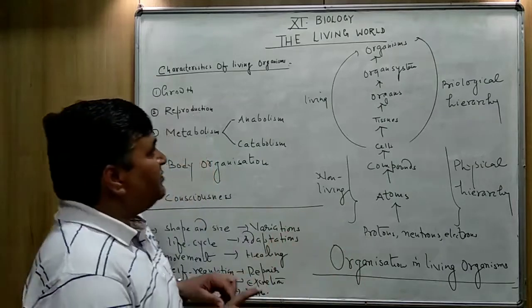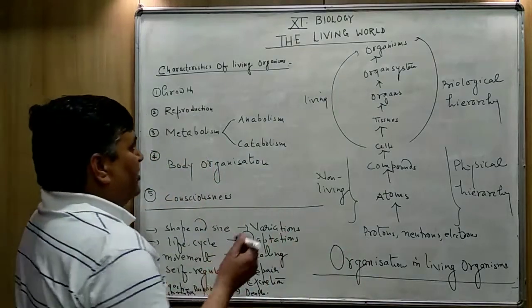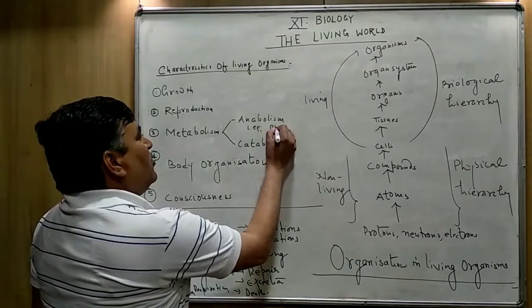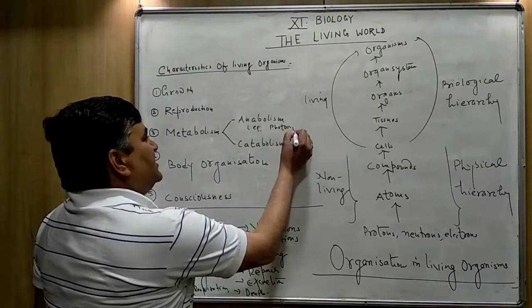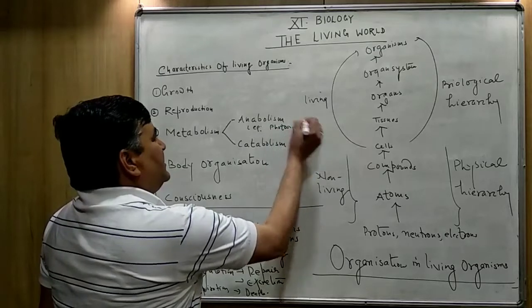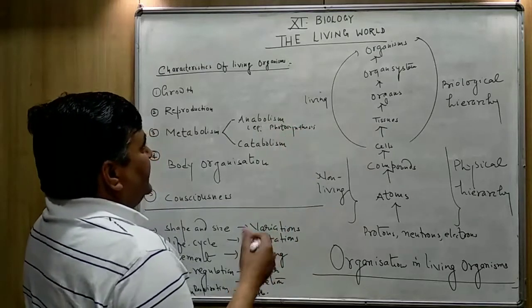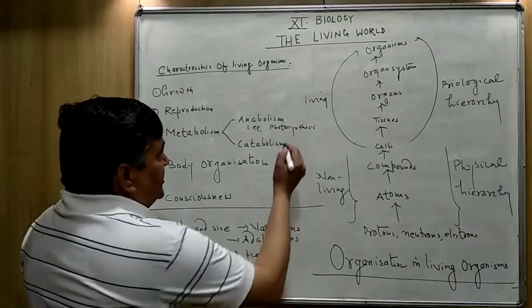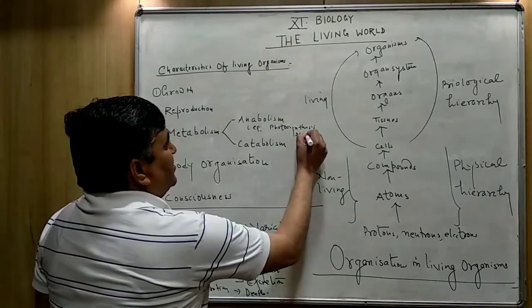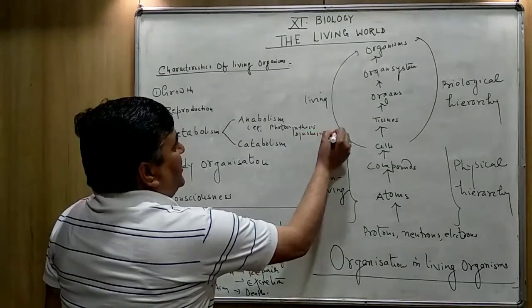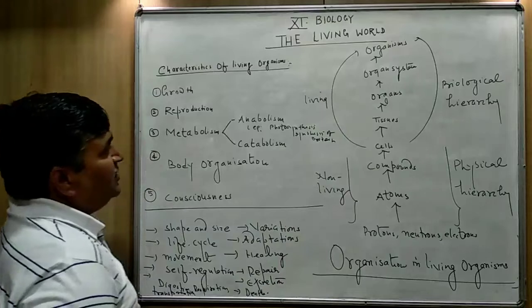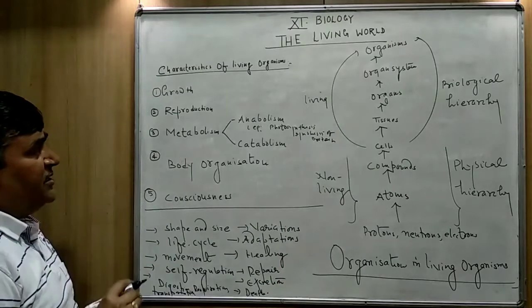And I am giving you some of the examples of the anabolism. Example in plant like photosynthesis. Photosynthesis is an anabolic process. The synthesis of protein, this is also an anabolic process.